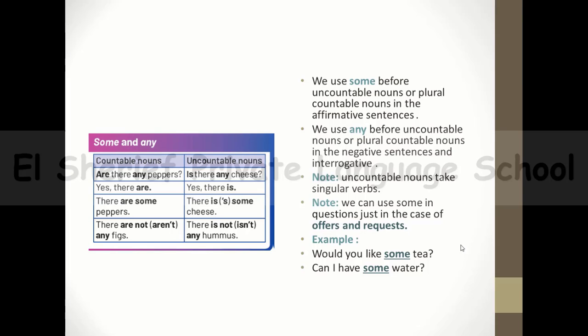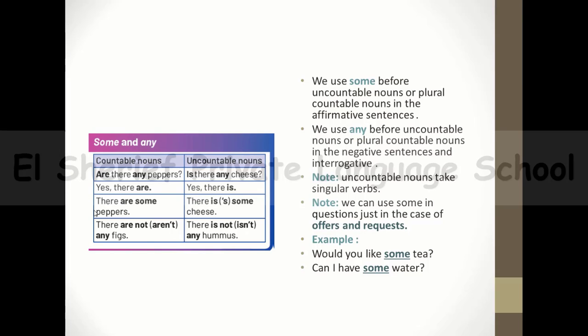Pay attention guys, look at this example. Are there any peppers? You will answer, yes, there are peppers. It's countable. I'm asking with are there any, and the answer, yes, there are. Look at the uncountable nouns. Is there any trees?